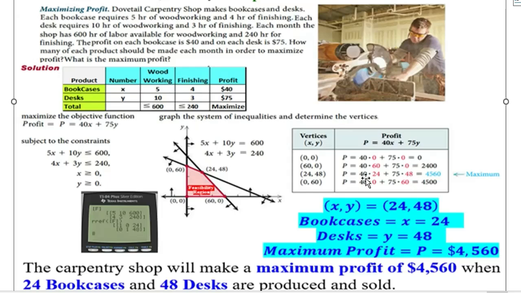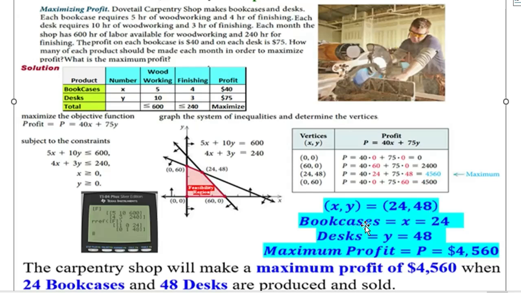And this is when you produce 24 bookcases and 48 desks, then you will end up with the maximum profit. And the absolute minimum is 0 when you produce 0 bookcases and 0 desks, then you make nothing, it is 0. So that means you have x, y, where x is bookcases and y is desks, is 24, 48.